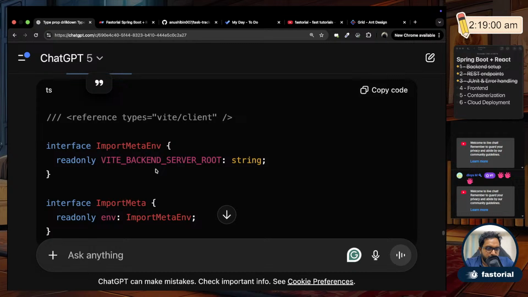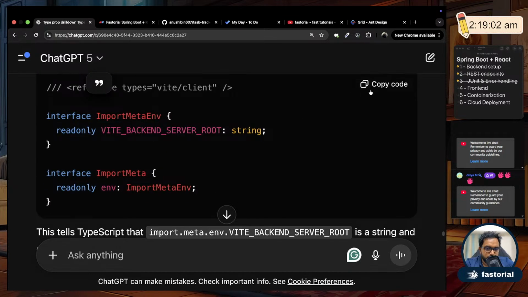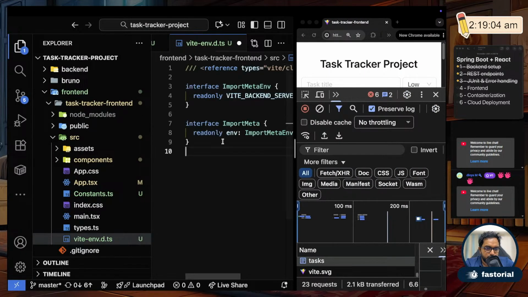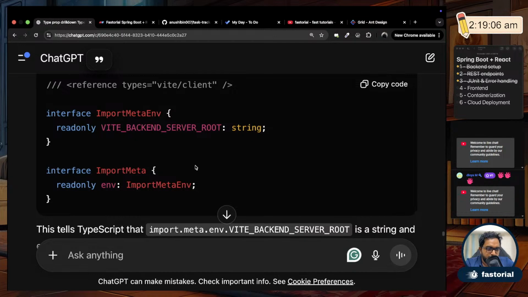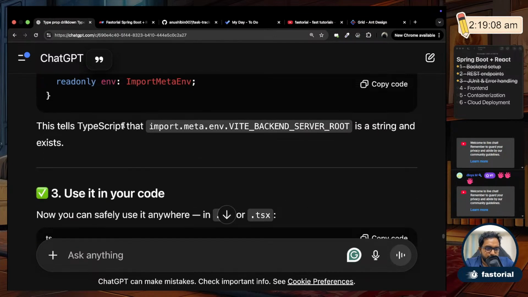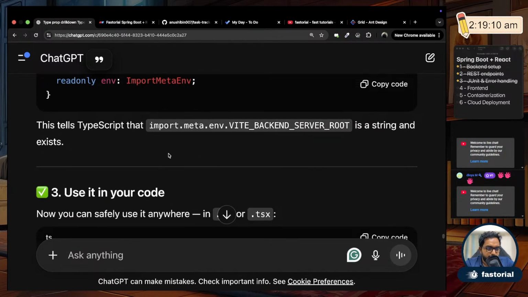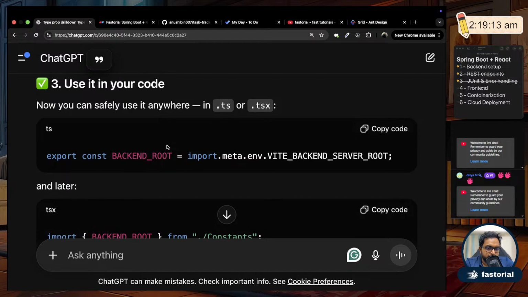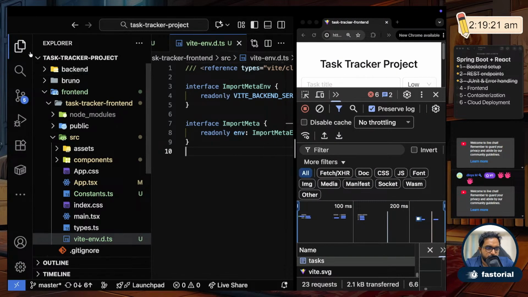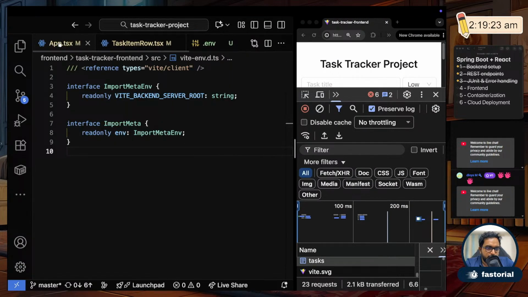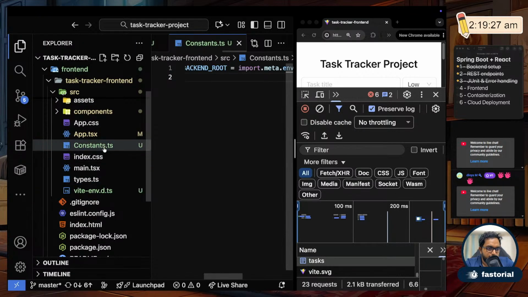Okay, and then they're saying do this. Okay, let me do this. And then they're saying this tells TypeScript that import is a string and it exists. So use it in your code. Now you can safely use it anywhere inside this and this. Okay, import.meta.env backend server. Just making sure that is what I wrote. Where is my constants file? Oh, disappeared. Okay.